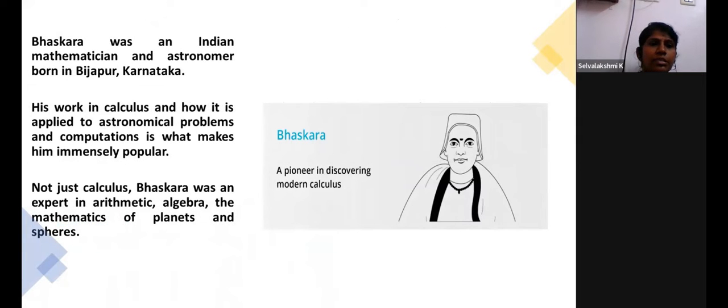Bhaskara is from Karnataka, born in Bijapur. He was an Indian mathematician and an astronomer. He was famous for his work in calculus and applied astronomical problems and computations. That made him very popular. And not only calculus, he was an expert in arithmetic, algebra, and mathematics of planets.